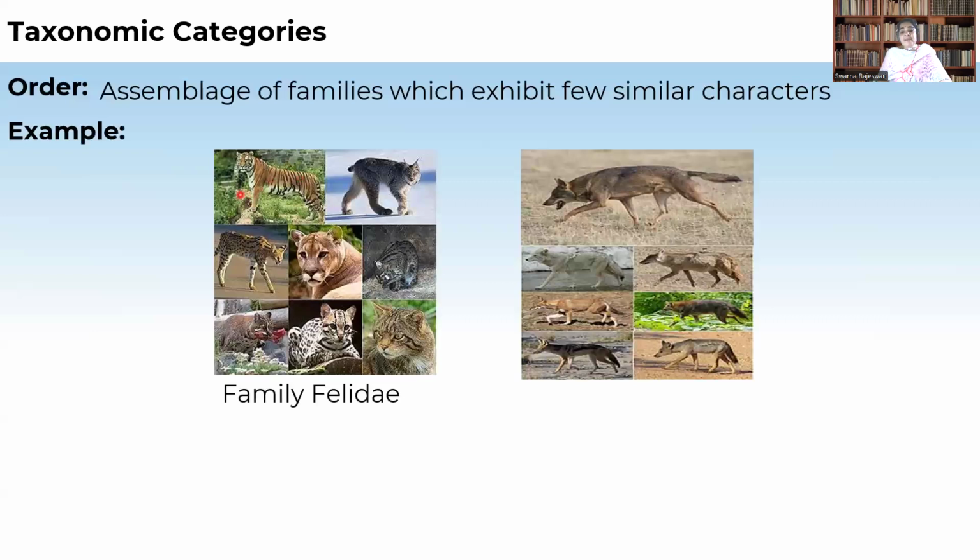And another is family Canidae. It includes foxes, wolves, etc. So this Felidae and Canidae are again sharing some similar characters. If we observe, there are similar characters which are shared by wolves, foxes, hyena, etc., with that of tigers and leopards. So based on those similar characters, both family Felidae and Canidae are kept under one order, that is Carnivora.